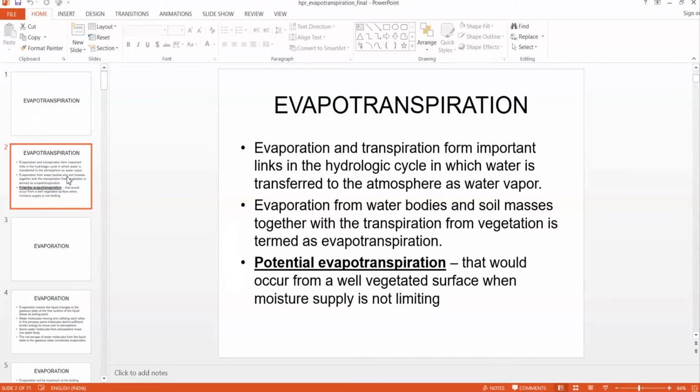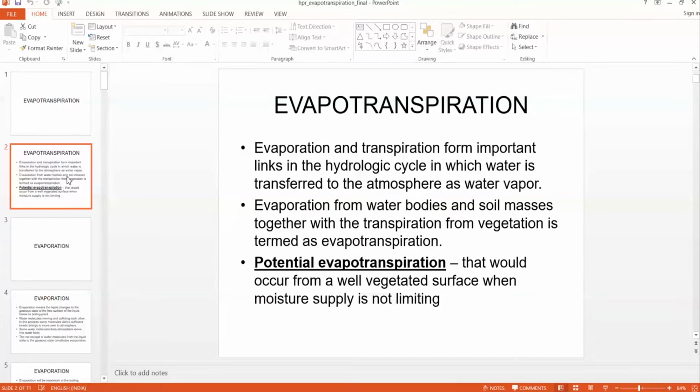Then they take CO2 from the atmosphere. Using these three components, energy, water and CO2, they make nutrients. In this process, they release oxygen to the atmosphere, and they also release 95% of the water taken from the soil as water vapor to the atmosphere.